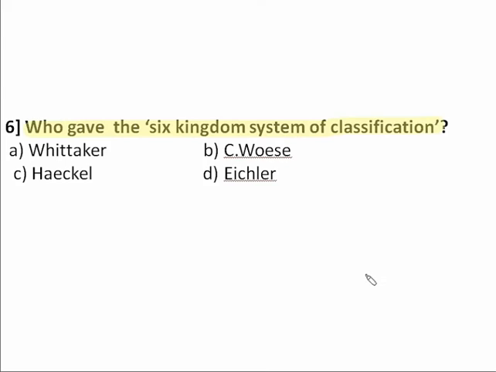So move on to the sixth question, that is, who gave the six kingdom system of classification? Option A, Whittaker. Option B, C. Woese. Option C, Haeckel. Option D, Eichler. Who gave the six kingdom classification system? The six kingdom classification system was proposed by Carl Woese or C. Woese.